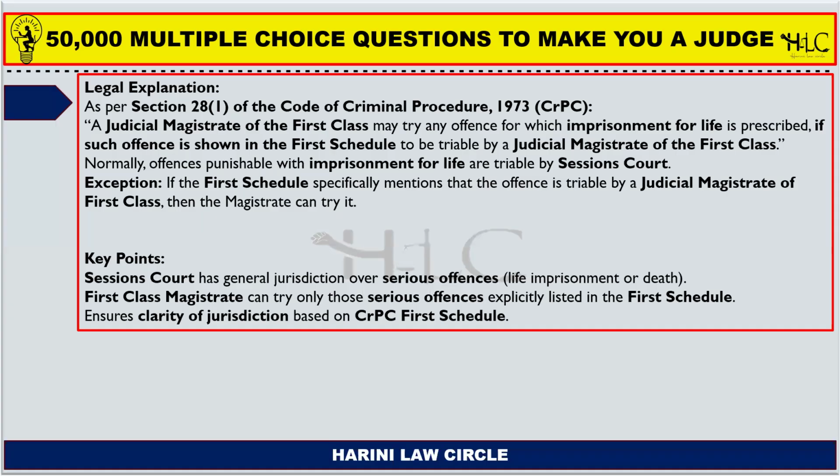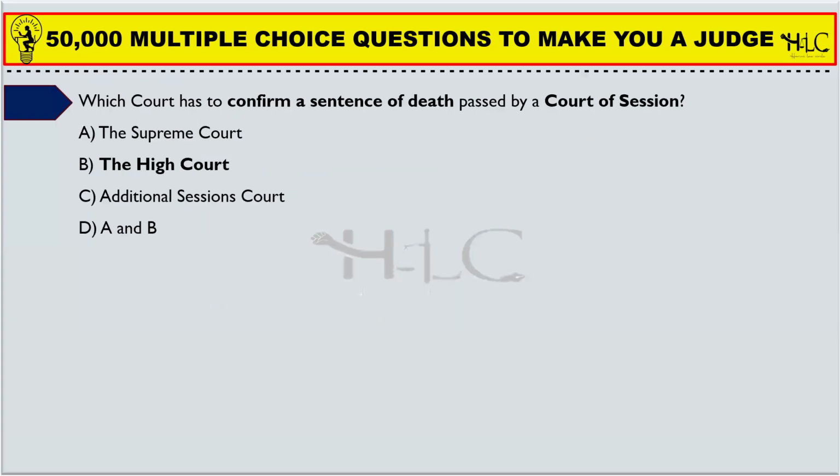Normally, offences punishable with imprisonment for life are triable by the Sessions Court, where the exception has been given under section 28 subsection 1. If the first schedule specifically mentions that the offence is triable by a judicial magistrate of first class, then the magistrate can try it.